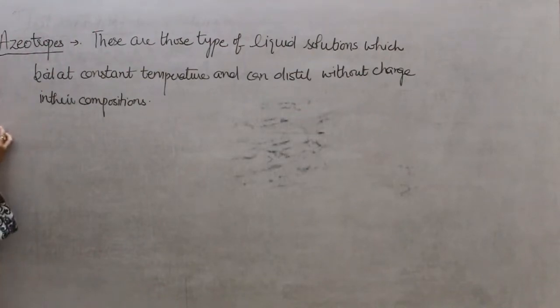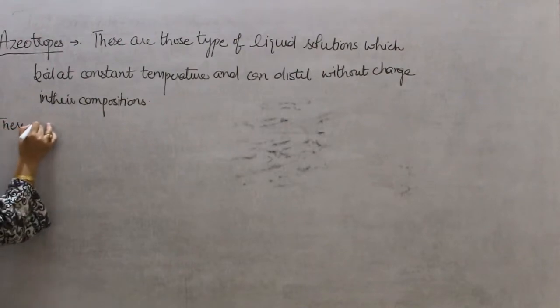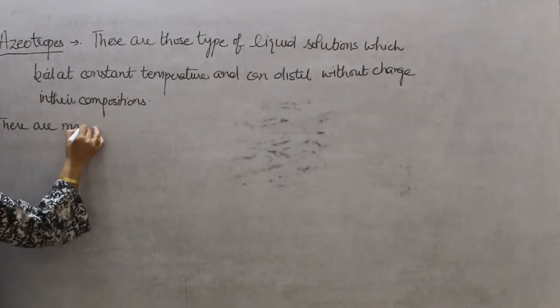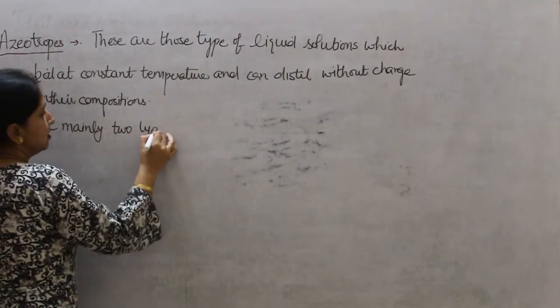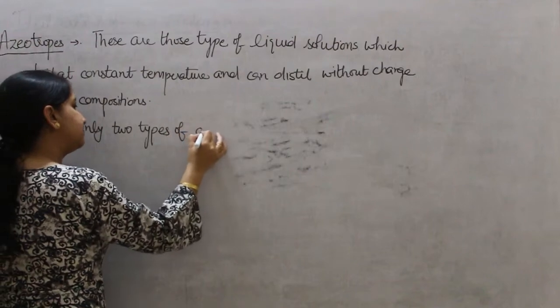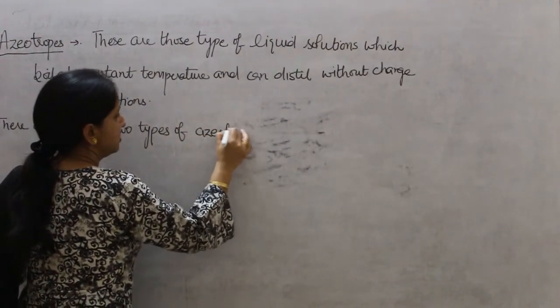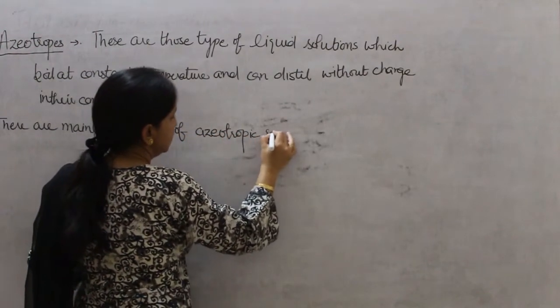So there are mainly two types of azeotropic solutions.